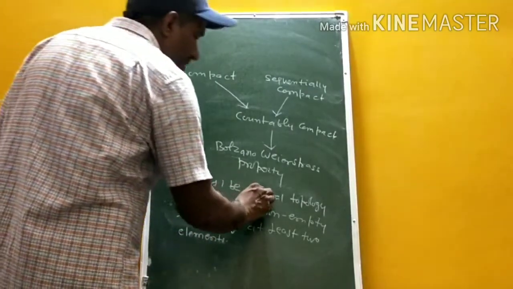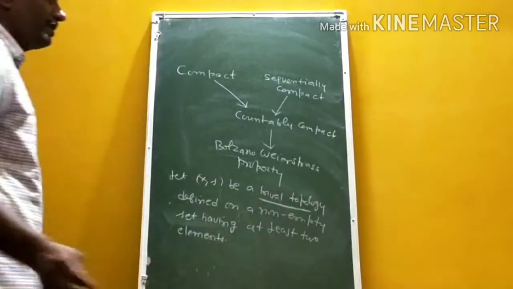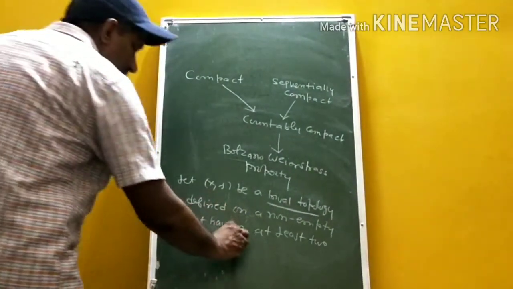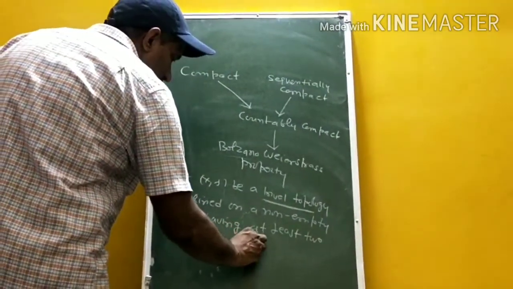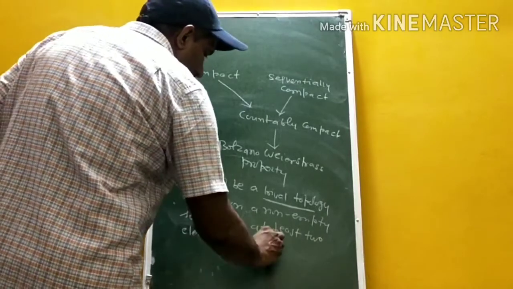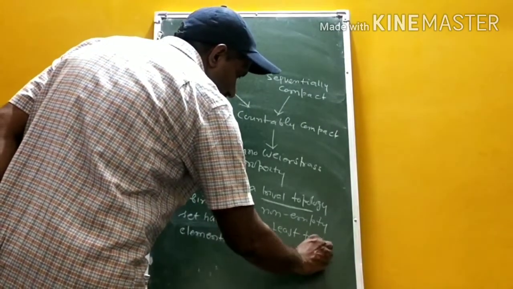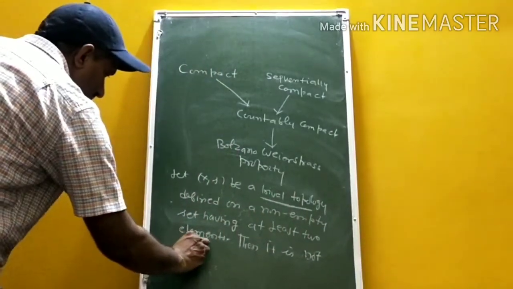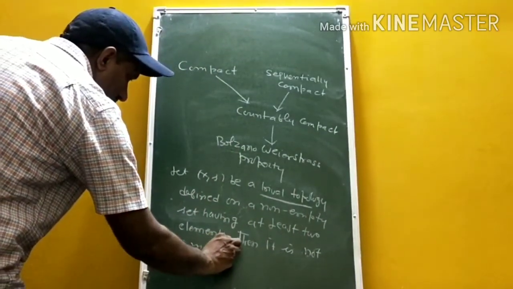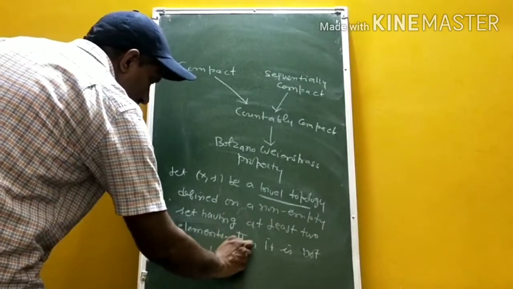Extreme topology means the discrete or trivial topology, the topology having only two open sets. Then it is not a metrizable space.